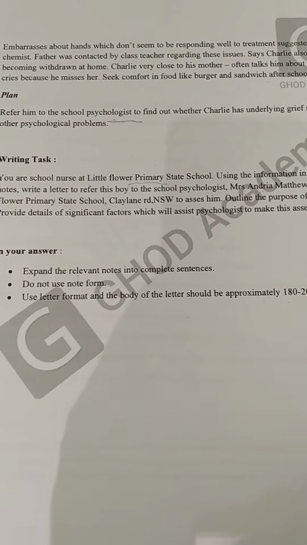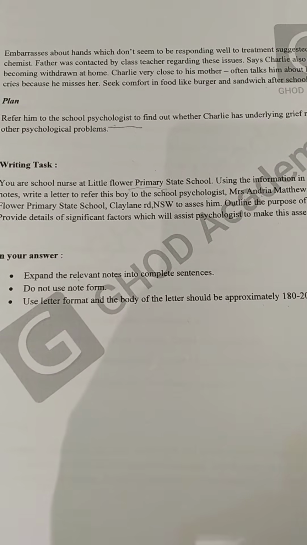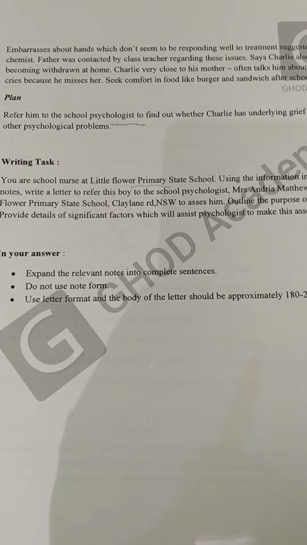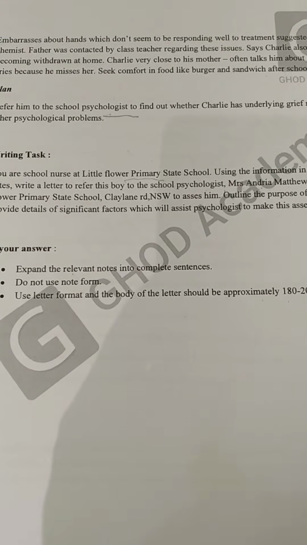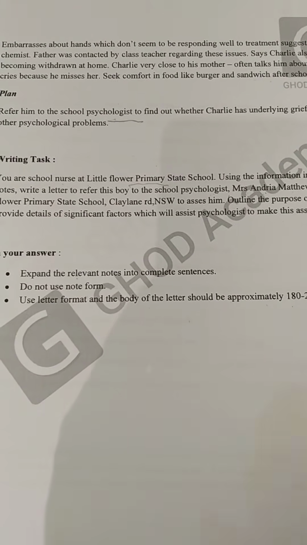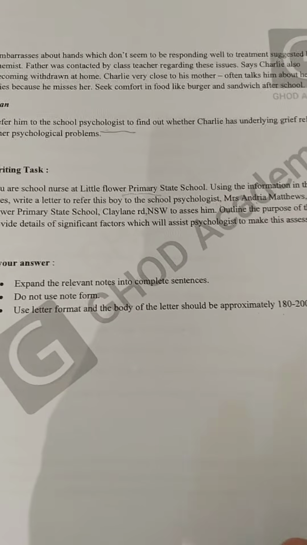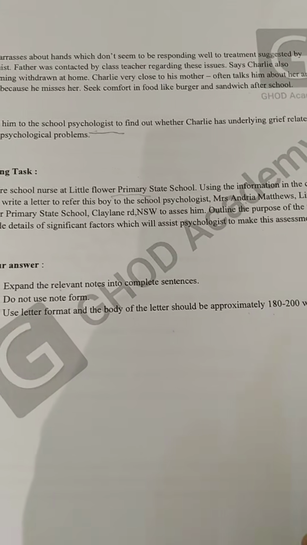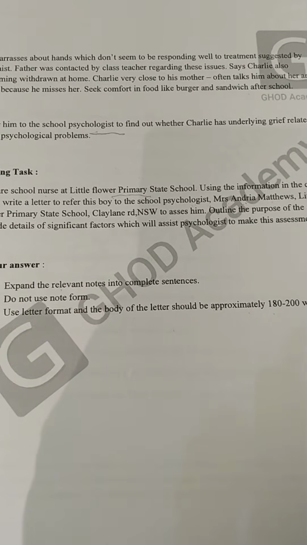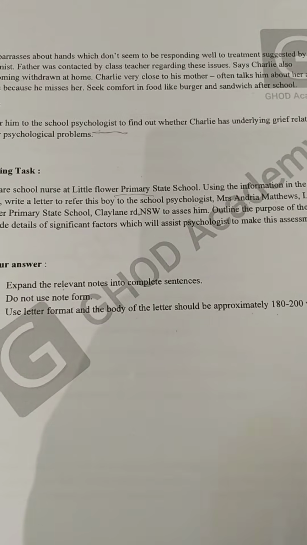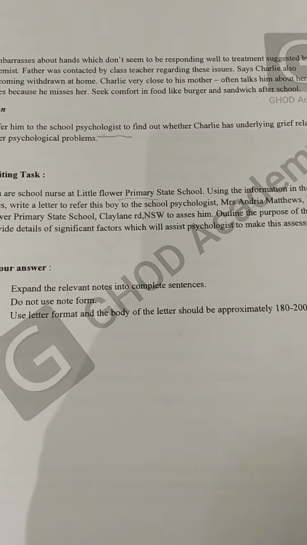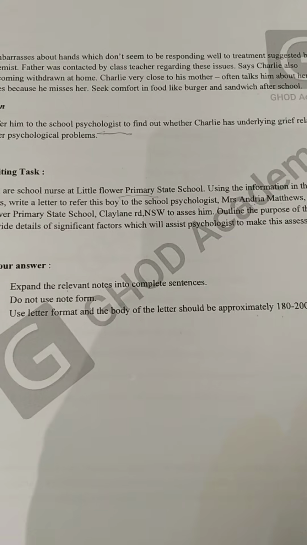Then he is overweight for his age. Do not write that he has morbid obesity, because it will be judgmental. We should write that his weight is above the recommended level, or that he is overweight for his age. Okay.